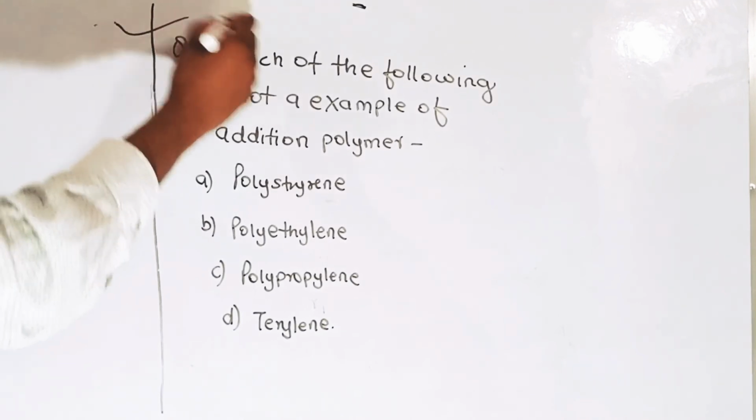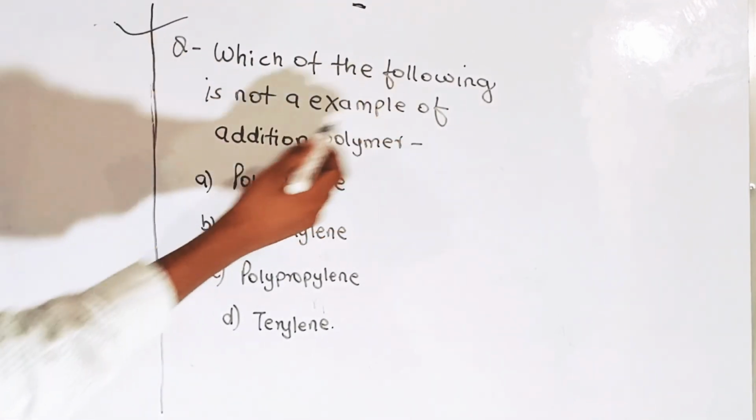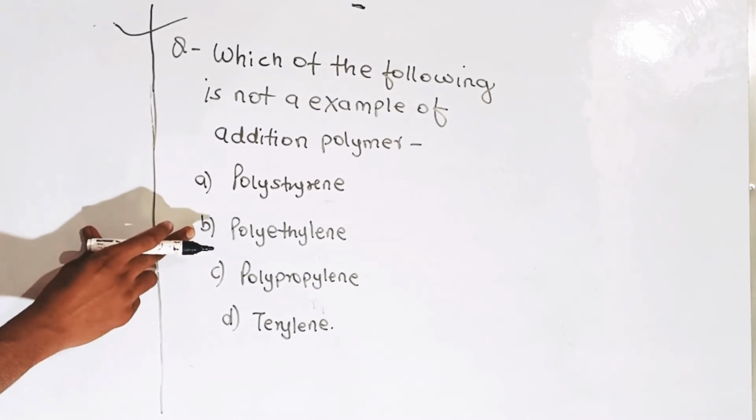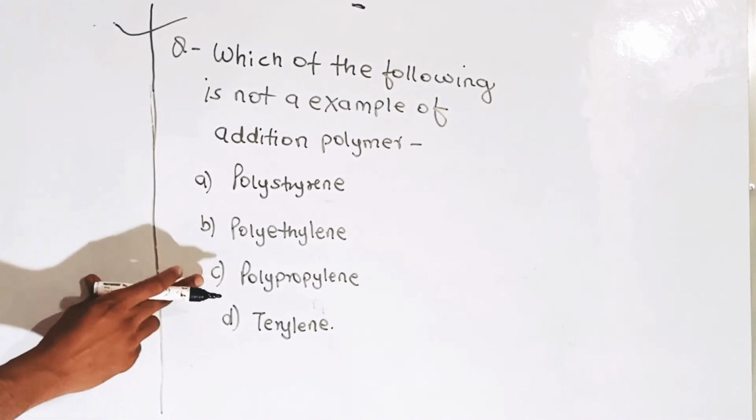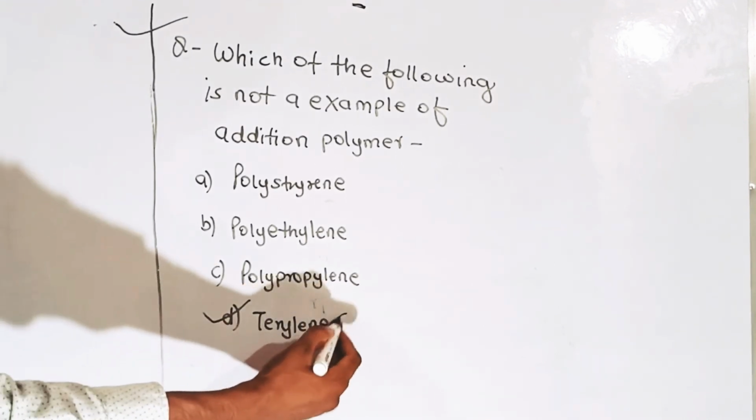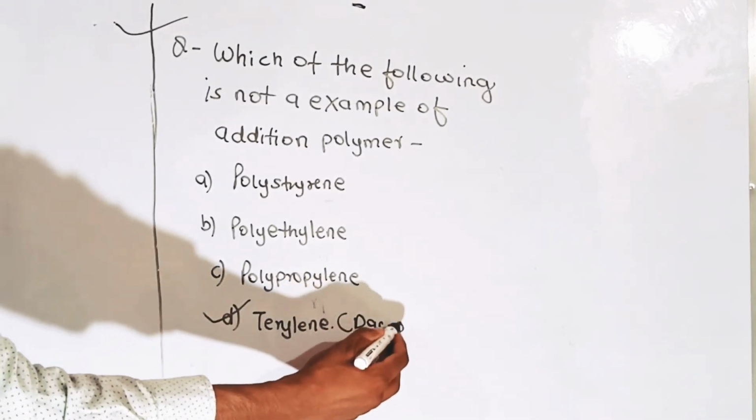Which of the following is not an example of an addition polymer? First option is polystyrene, second is polyethylene, third is polypropylene, and fourth is Teflon. The correct answer is D, that is Teflon, which we also called Dacron.